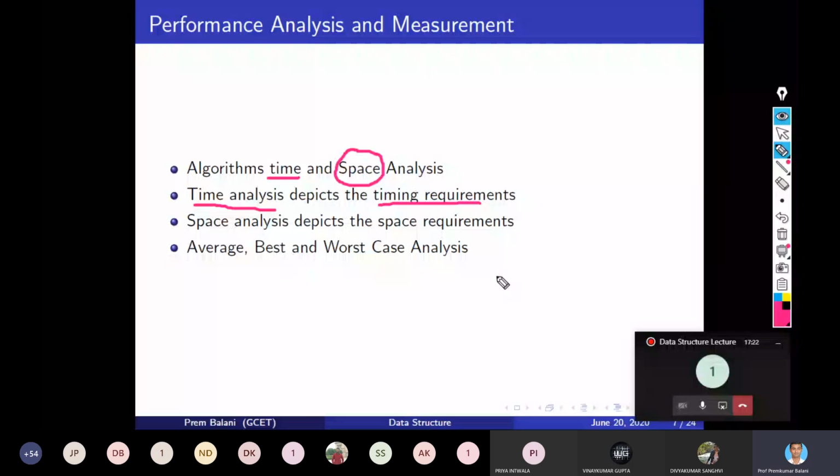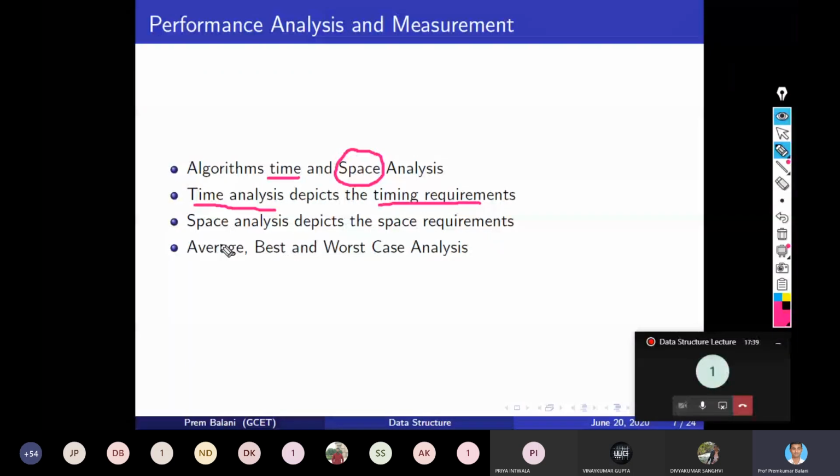Now in this analysis, we have three analyses: average, best, and worst. These are the three case analyses in both time complexity and space complexity, or in other words, time analysis and space analysis, or timing requirements and space requirements.